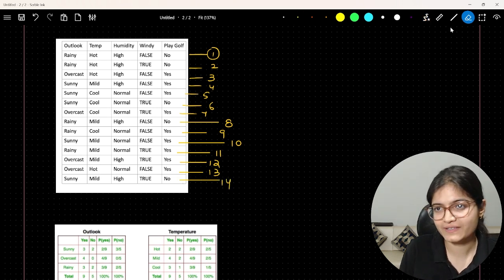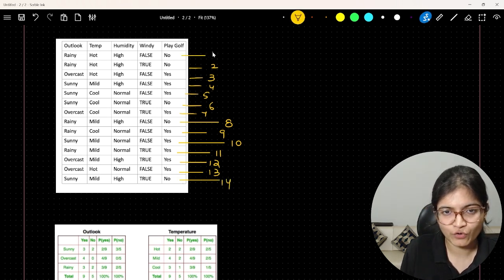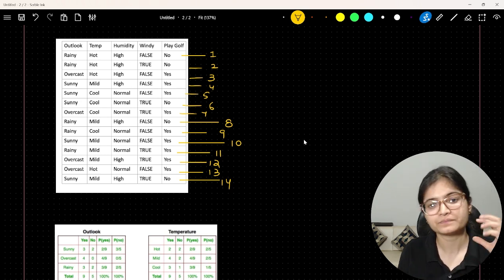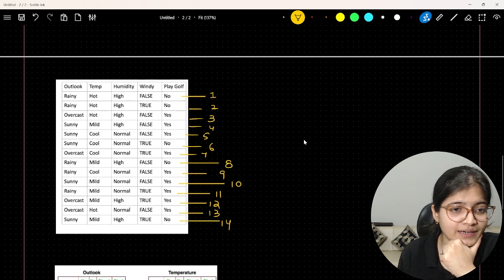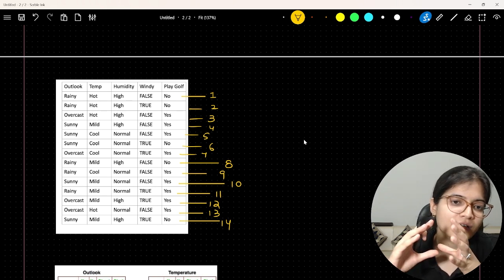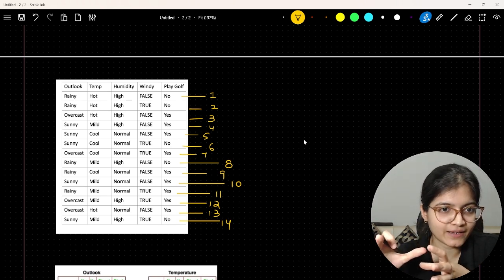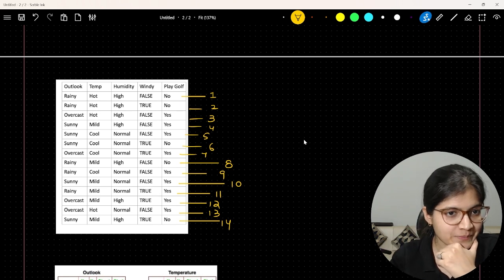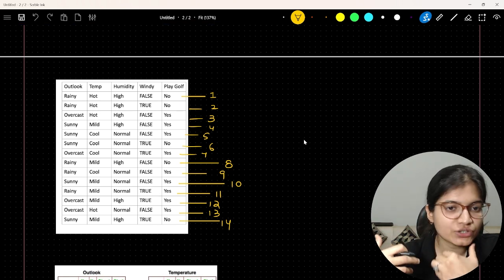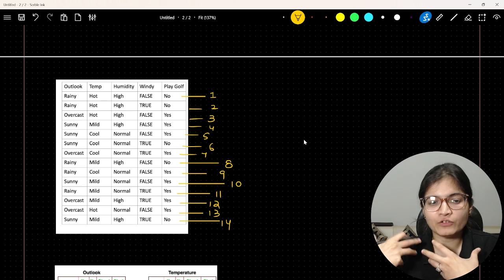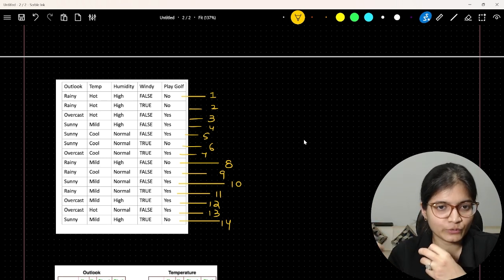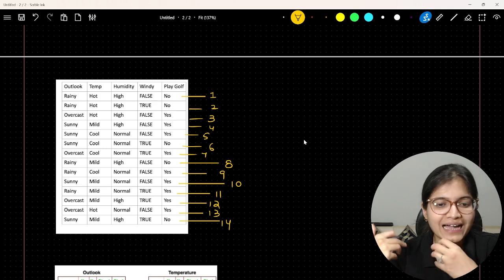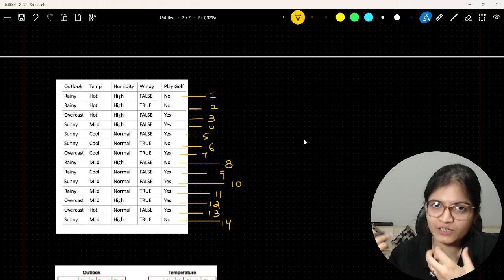So in total, we will be having 14 records. In this scenario, you will be able to understand that we have four independent features and one target value. Outlook, temperature, humidity, windy: depending upon the weather, a person will decide whether to play golf or not. So either the result will be yes or no.